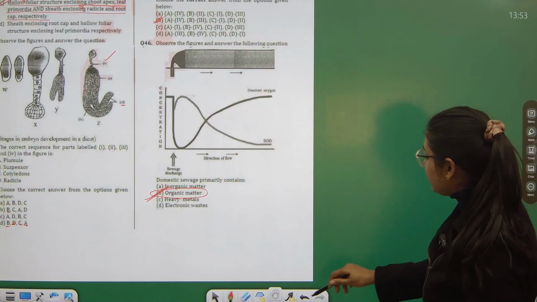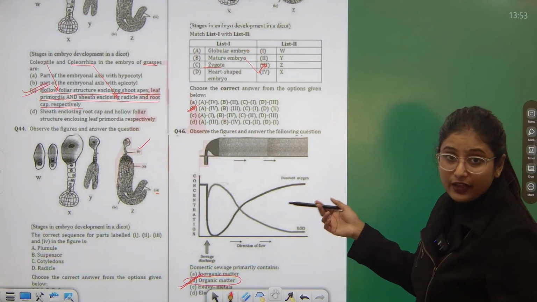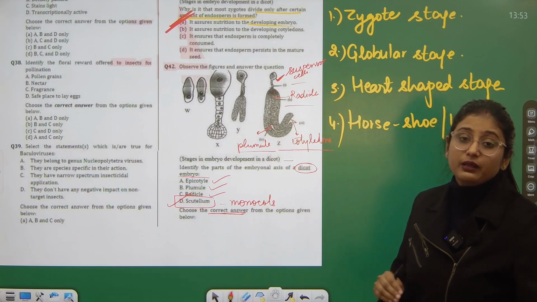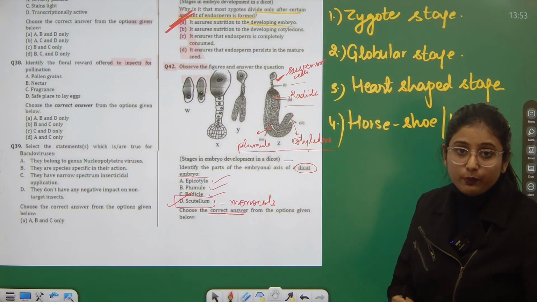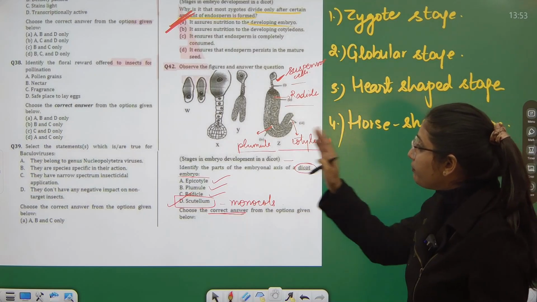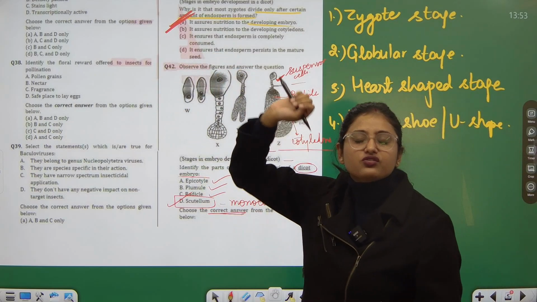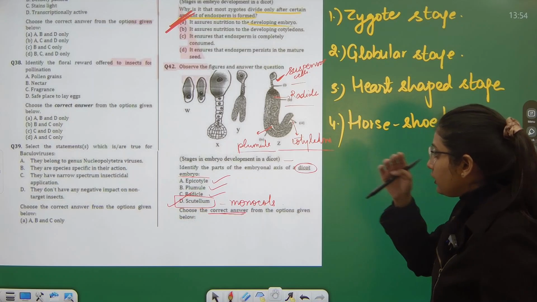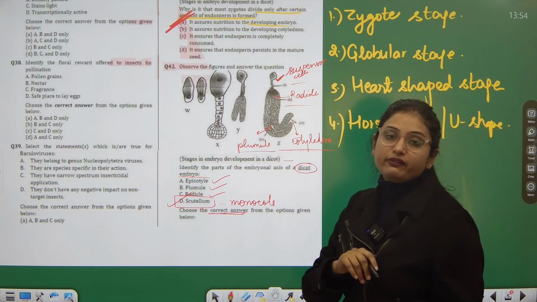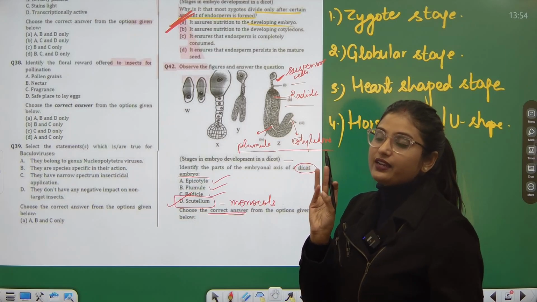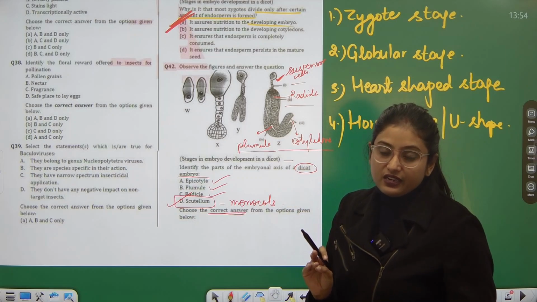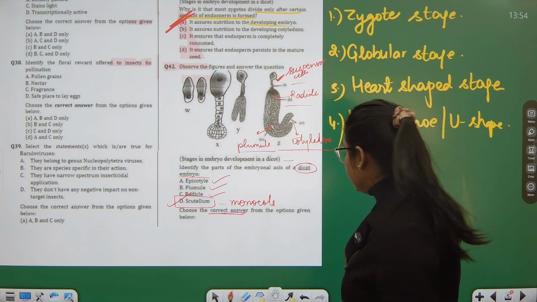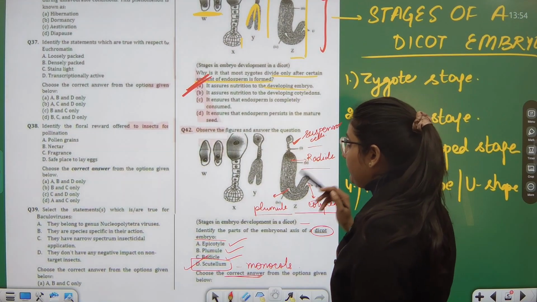Then we had a discussion about the stages of dicot embryo, highlighting that sexual reproduction in flowering plants has a major portion to come from, because before also, this question and many other questions were taken from this chapter. Talking about viruses, I told you in the previous PYQ also that bacteria, virus, fungus, their names, whatever diseases they cause, special features about them, they definitely are included in the syllabus, in the paper.